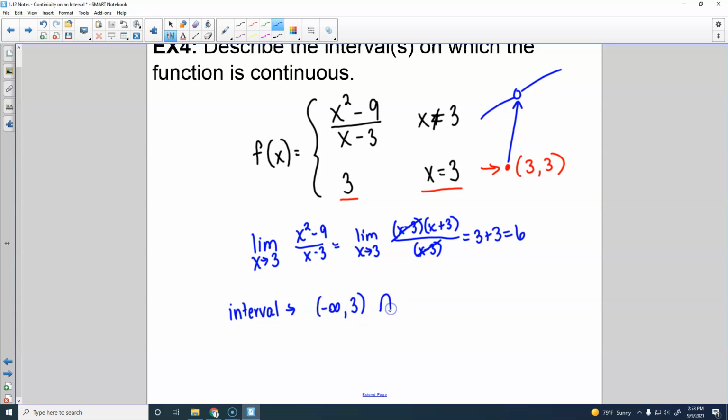I always get this mixed up. Is it the U? Yeah, I think it's that. I need to go look that back up. I get mixed up on it every time.